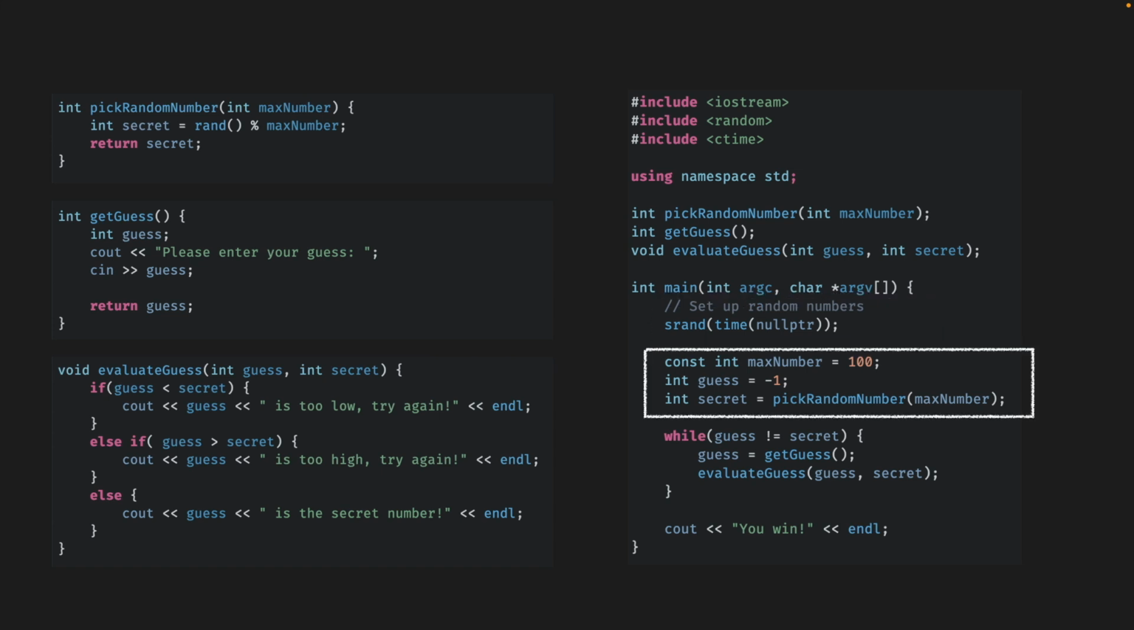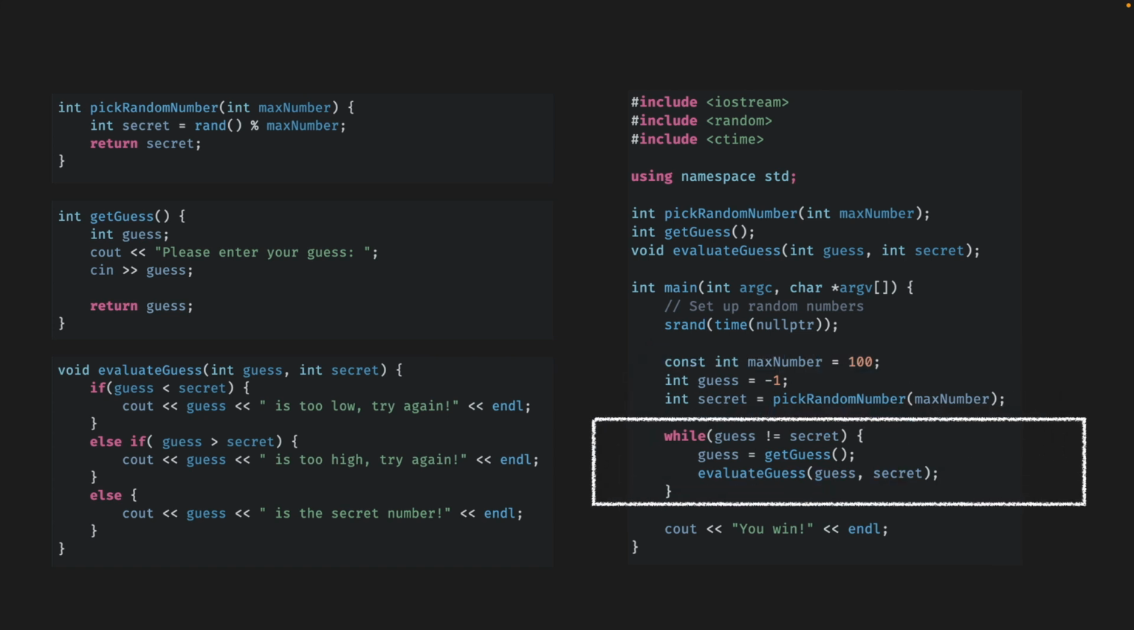Next, we create our variables that we're going to use. We set our const max number to 100, because that's going to be our upper limit. And then we're going to set guess to be -1 to start out, and then ask for a secret number from our pick random number function, passing in the max number that we set earlier. The reason we set guess to -1 is because the start of our loop is going to say we're going to do this process as long as guess does not equal secret. And at the very beginning, we know that secret is not going to ever equal -1 because our pick random number function does not return negative numbers. And so that's a safe default value.